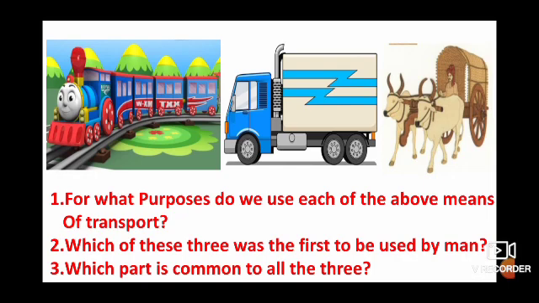For what purposes do we use each of the above means of transport? Now here 3 different means of transports are shown. The first picture is of train, second picture is of truck, and third picture is of bullock cart. So what they are asking, for what purposes do we use each of the above means of transport?